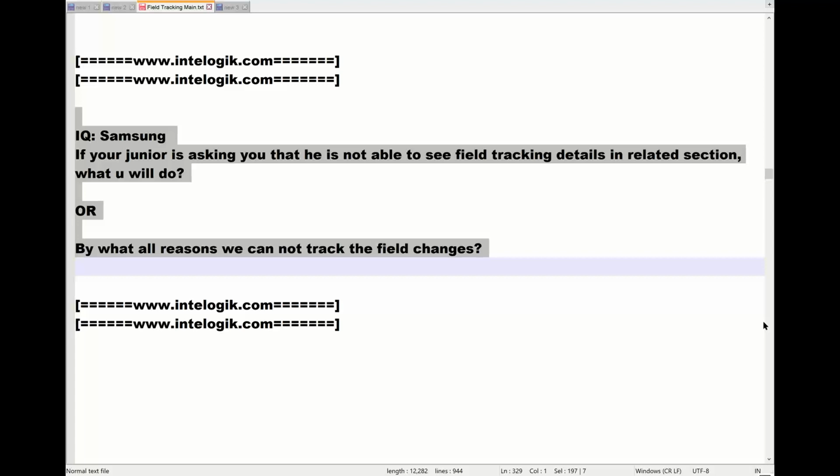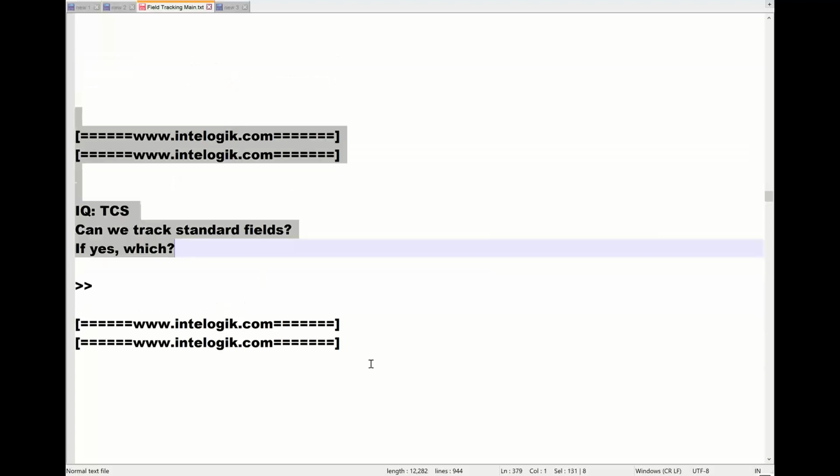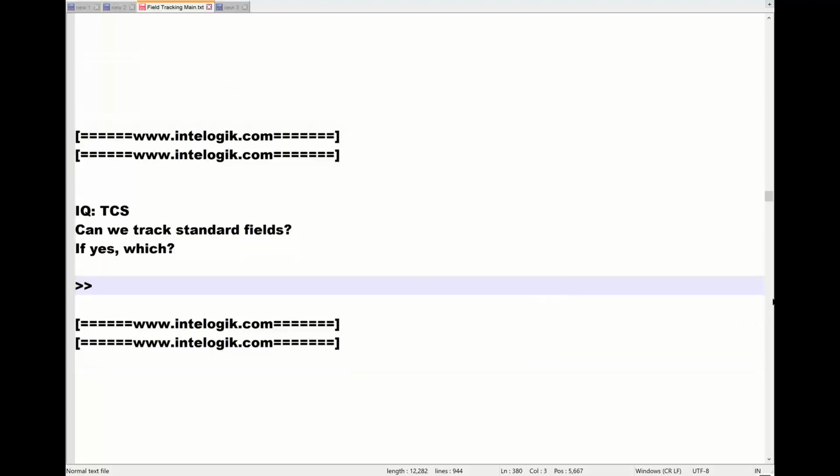We cannot track the field changes. So this is the answer you have to tell me, and also you have to tell me the answer of this interview question. We can track standard field. If yes, then which? In tomorrow's session, next session.